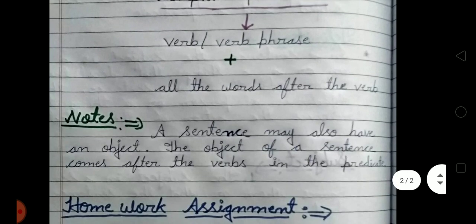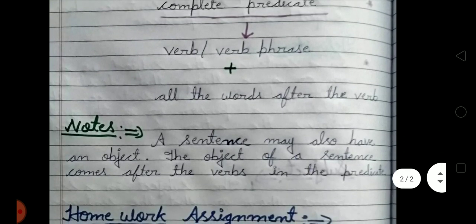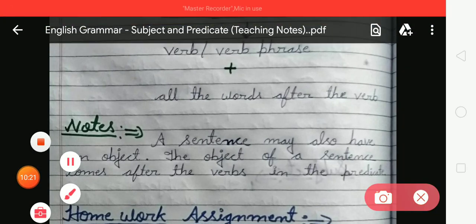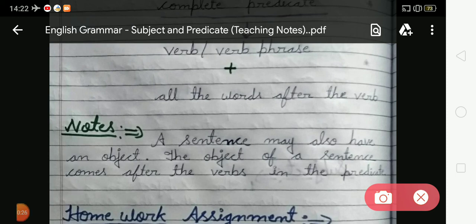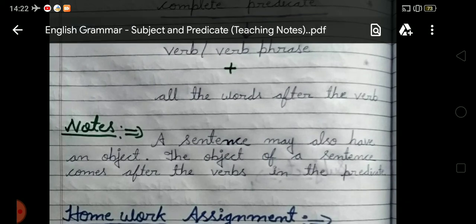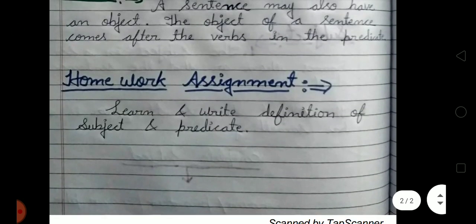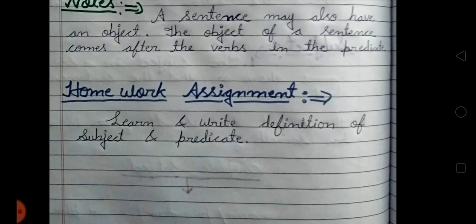Okay students, it is very important for you. A sentence may also have an object. The object of a sentence comes after the verb in the predicate. Okay students, so you have to do the homework, that is learn and write the definitions of subject and predicate.